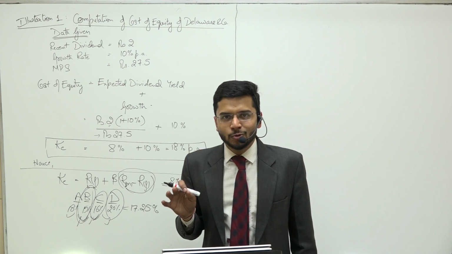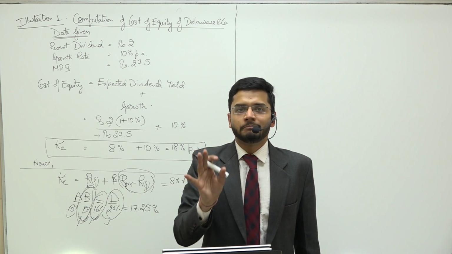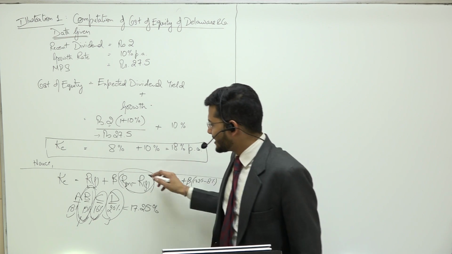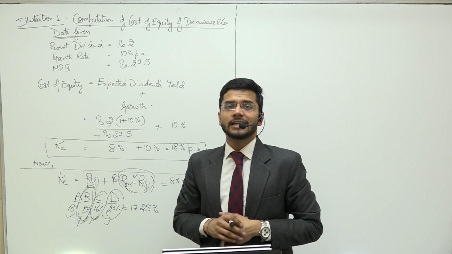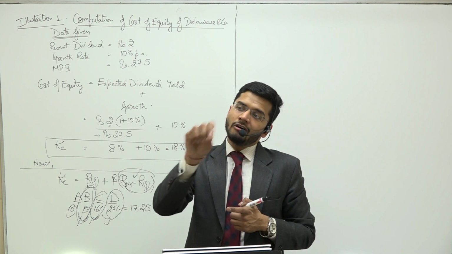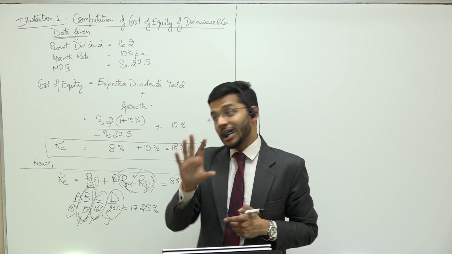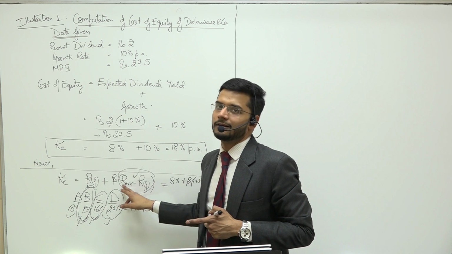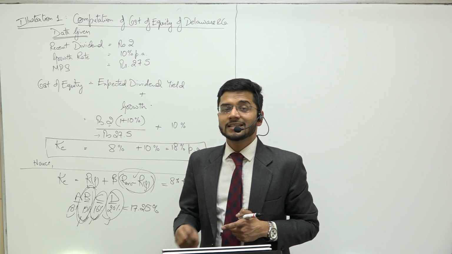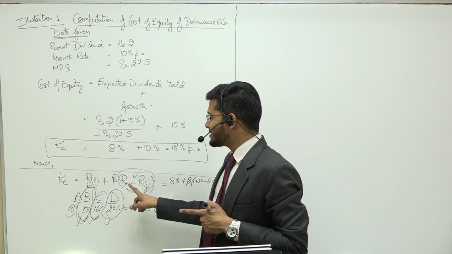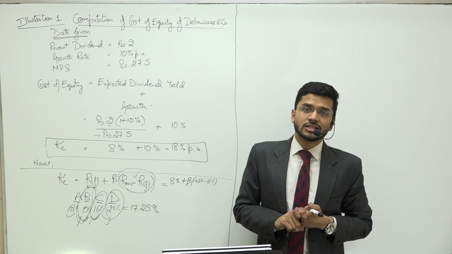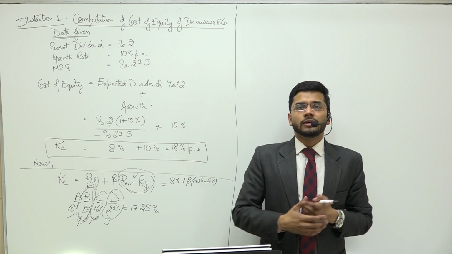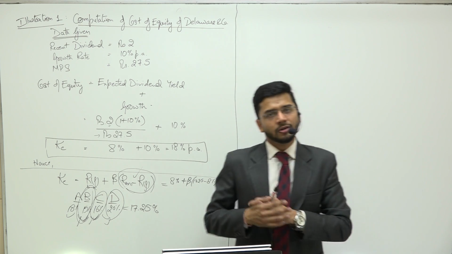If it tells you risk premium or price of risk, that means it is giving you the differential. And if the question tells you that the return of market portfolio is so and so, that means it is giving you the gross figure. So you need to understand the difference between how a particular ratio is given to you in the question.